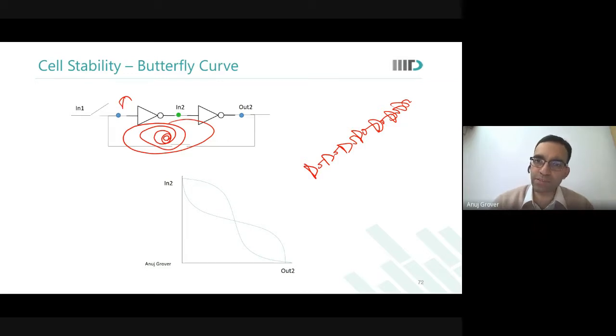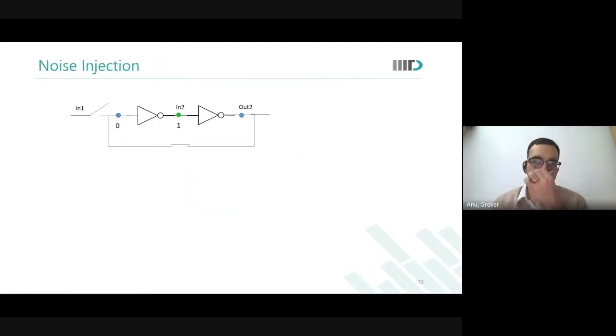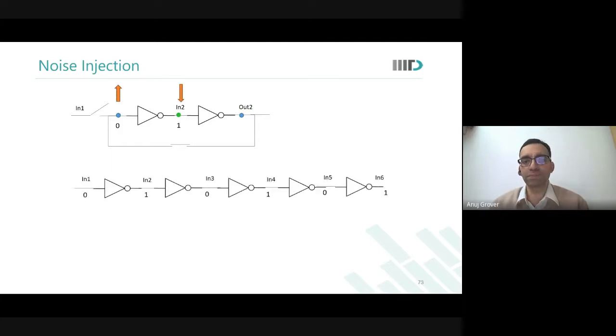That is what a latch is. Whatever noise I give, it has the potential to keep on moving around in that loop because it is a loop now. So instead of presenting it as a latch, I draw it as a series of inverters.